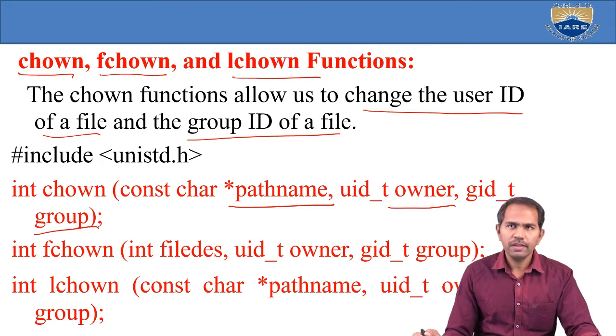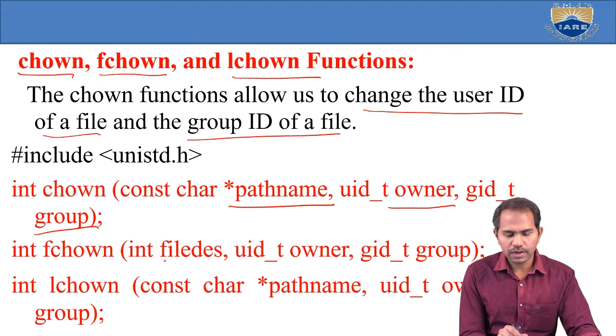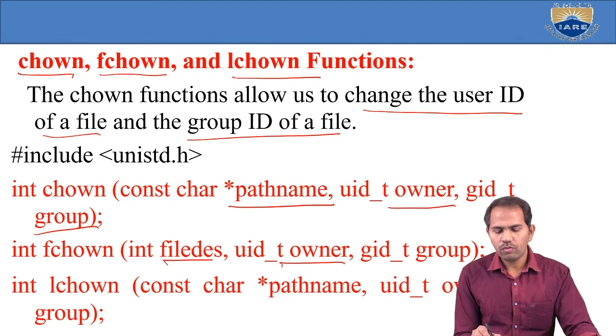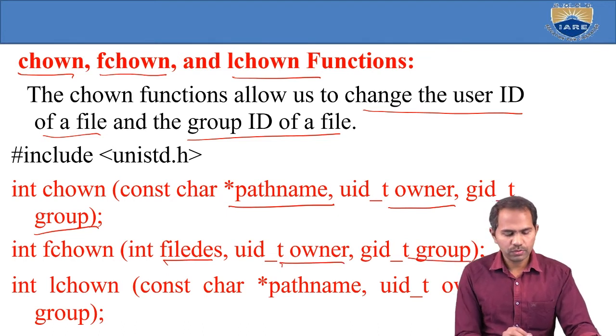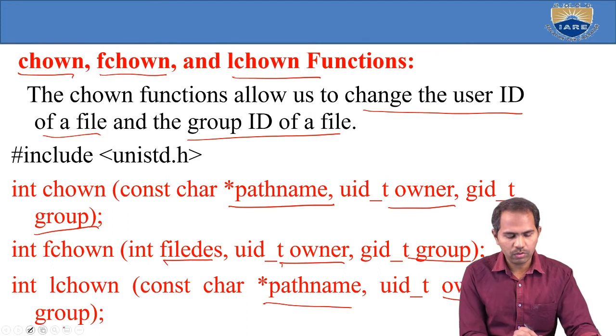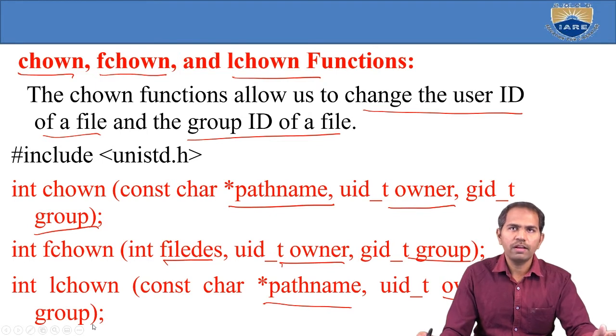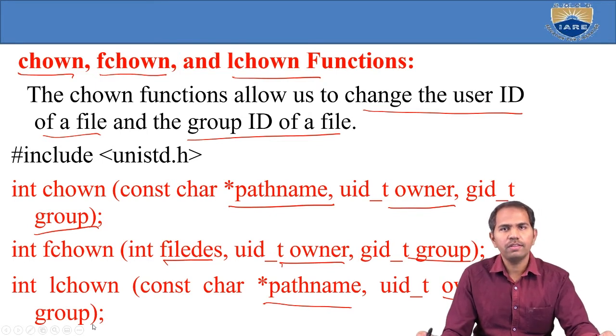I want to change the group ID, so I give the path name, the owner, who is the owner of that, and then the group. fchown uses a file descriptor, and then the owner and group. The last one, lchown, takes the path name, owner and group. These are the syntaxes we have discussed for chown, fchown and lchown. So when I want to change the user ID or group ID of a file, we choose these functions.